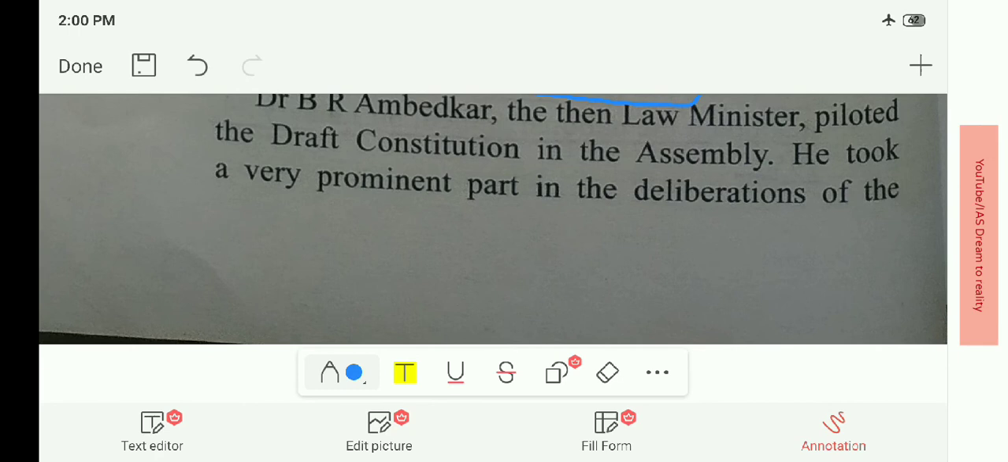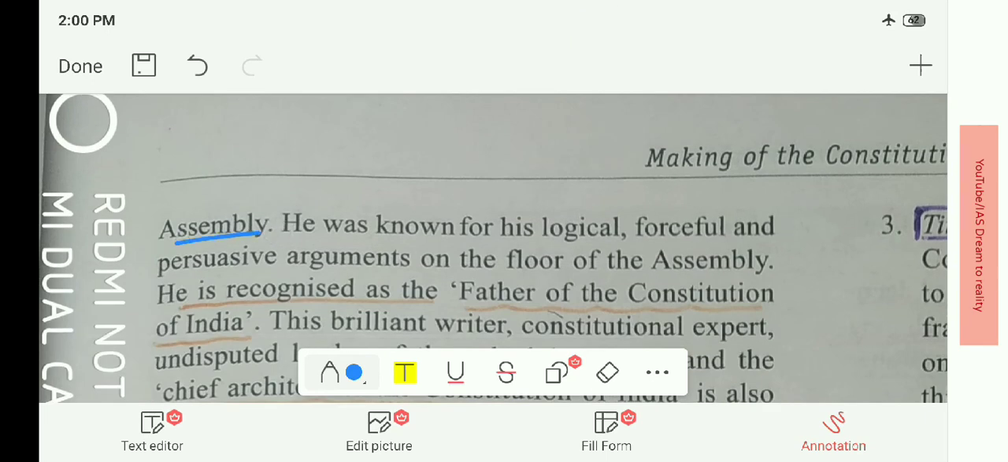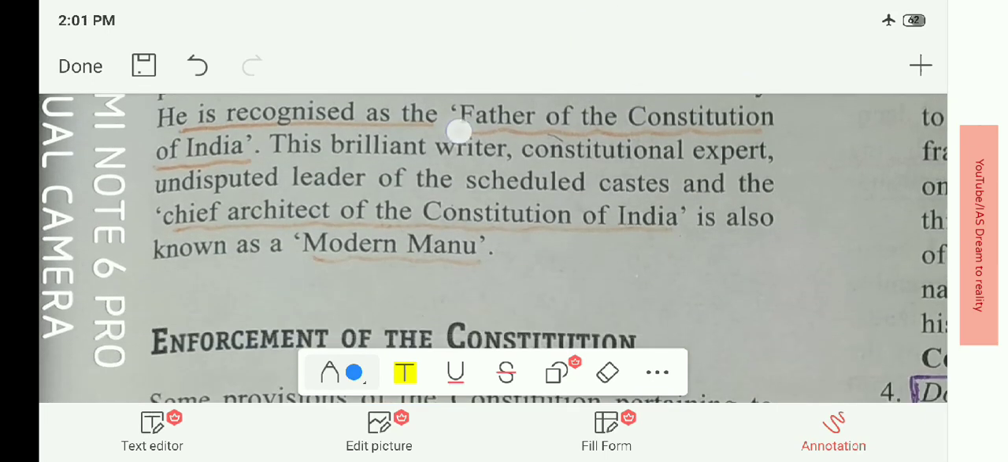Dr. B.R. Ambedkar, the then law minister. Who was the law minister at that time? He was B.R. Ambedkar. He piloted the draft constitution in the assembly. He took a very prominent part in the deliberations of the assembly. He is known as the father of the Constitution of India. Who is recognized as the father of the Constitution of India? It is Dr. B.R. Ambedkar.